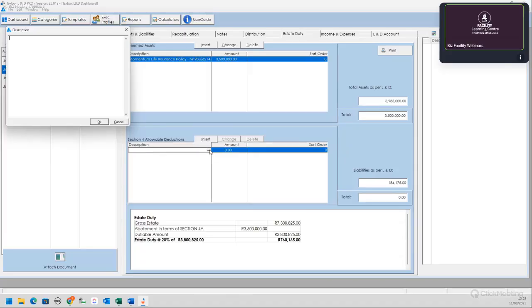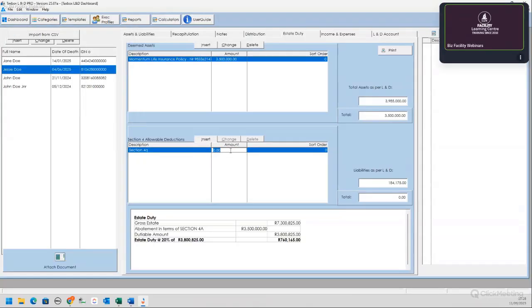Jade, if you can help me out there quickly. I had it in my head. It could be a 4A abatement or 4Q, section 4Q. Okay, I'm just going to add it in there.